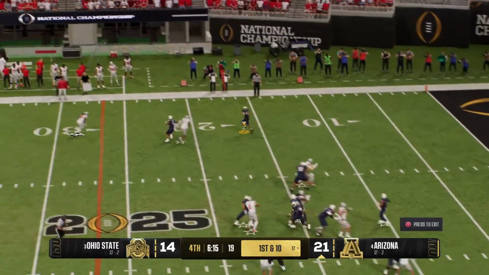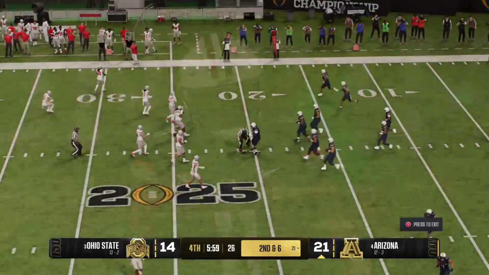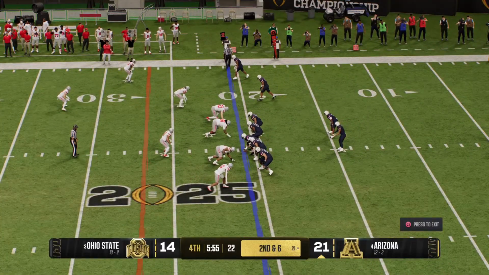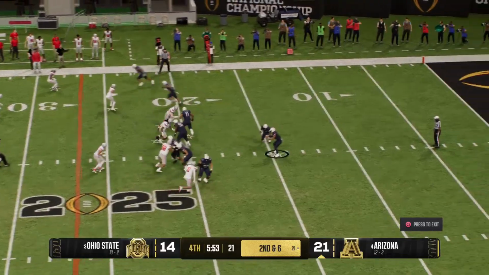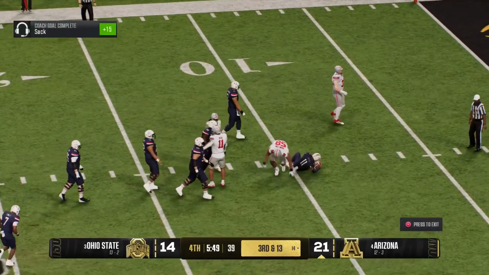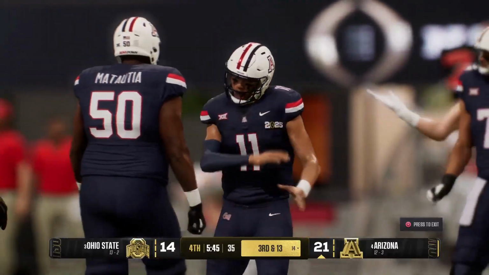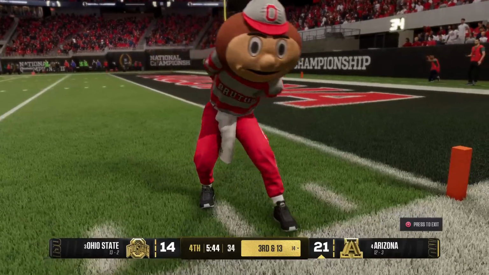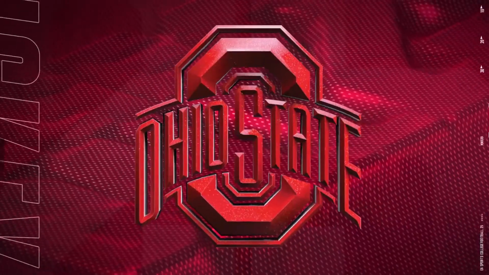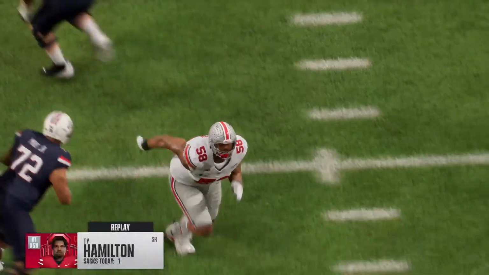They love to play keep away, chew on the clock. How will they call it here? Defense makes the stop after the completion. The game makes it second and medium. Dropping back, it's Fafita. Running out of time in the pocket. Got him for a sack. A big play made by one of the senior leaders of this defense. Well, you've got to do a better job with your fake as the quarterback. The defense did not bite at all on the play action, allowing them to continue to come after the quarterback and come up with that sack.